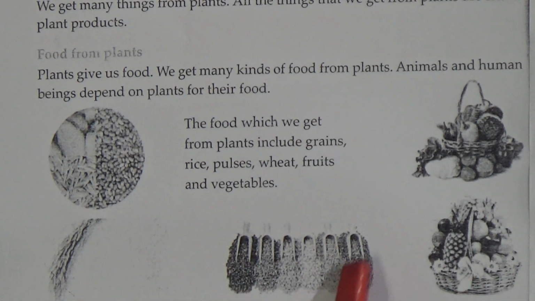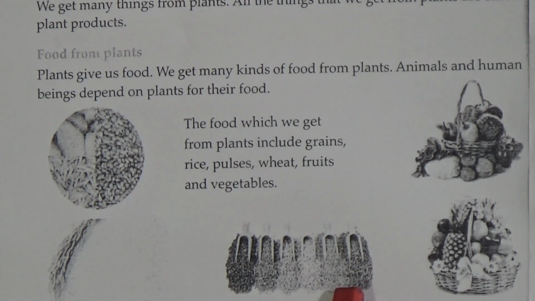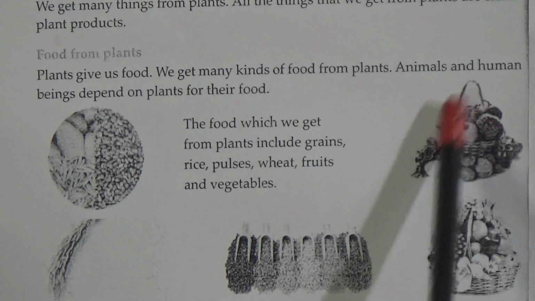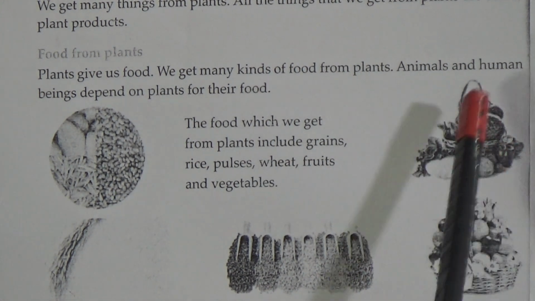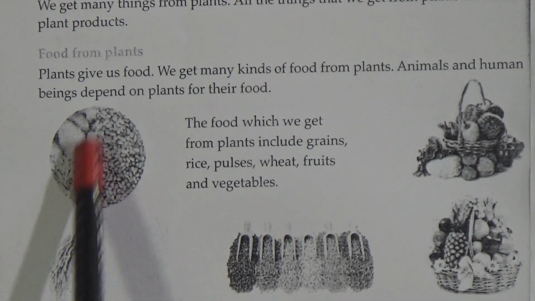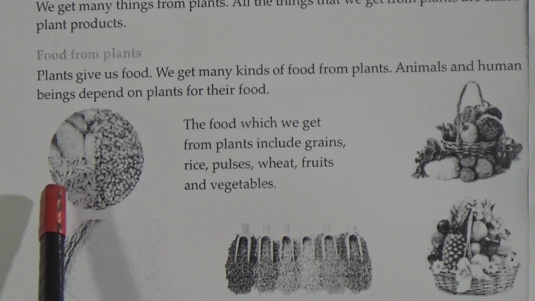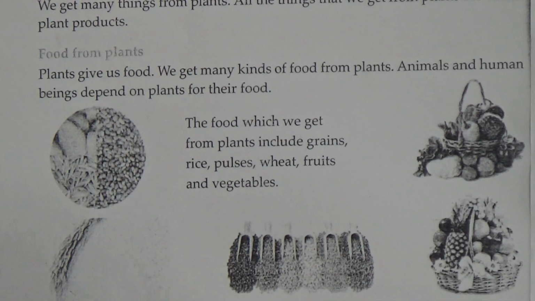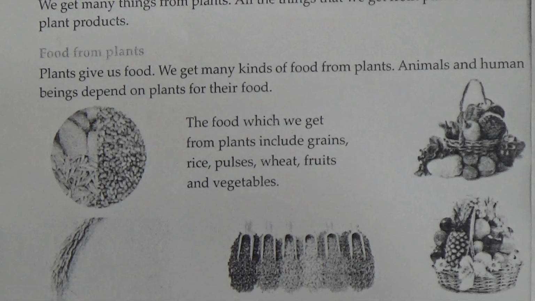Here is the picture of spices, different kinds of spices. We get these spices from the plants. And here is the picture of the vegetables: cauliflower, potato, brinjal, gourd. We get these things also from the plants. And here are the grains like pulses, rice, sugar. We get these grains from the plants also.